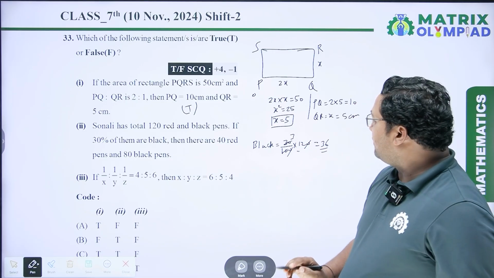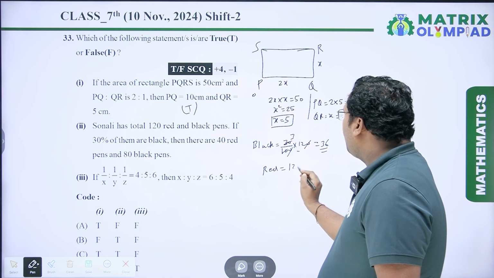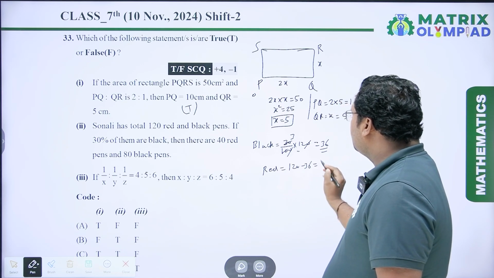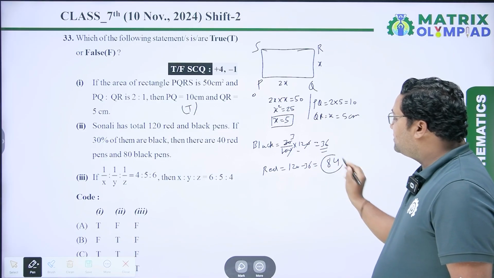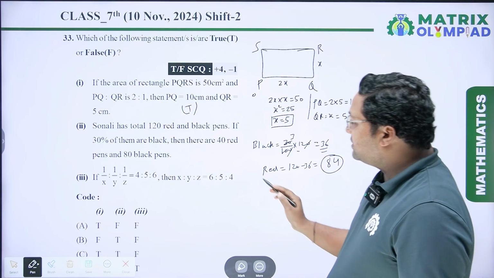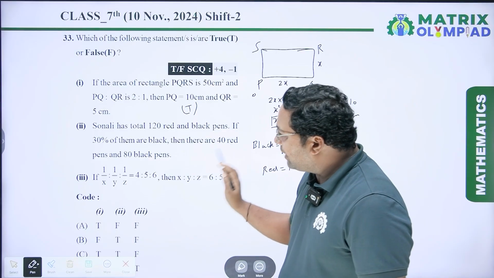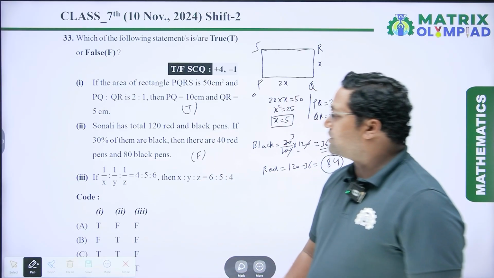So the black pens are 36. Similarly, red pens are 120 minus 36, which is 84. So the red pens are 84 and black pens are 36, but it is given 40 red pens and 80 black pens, which is false. So this statement is a false statement.